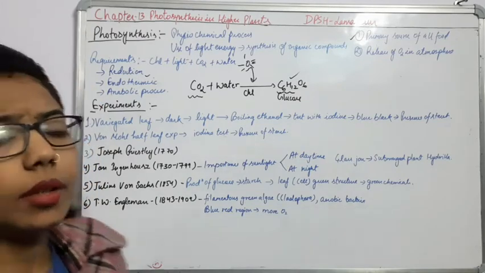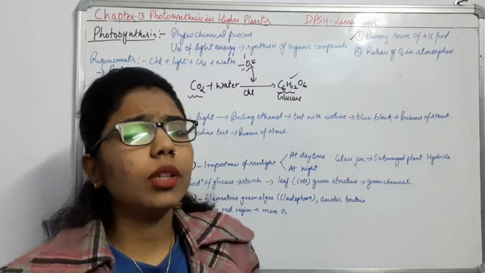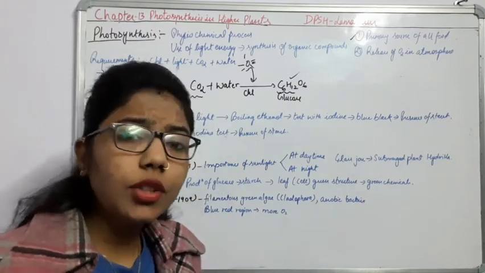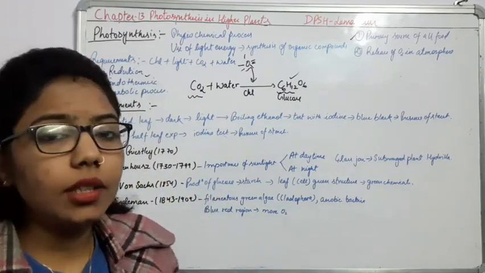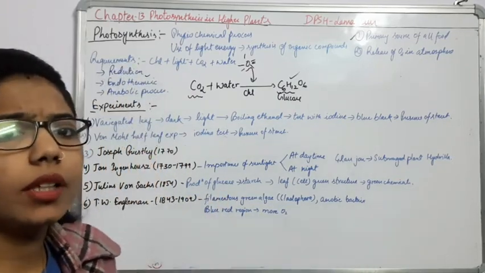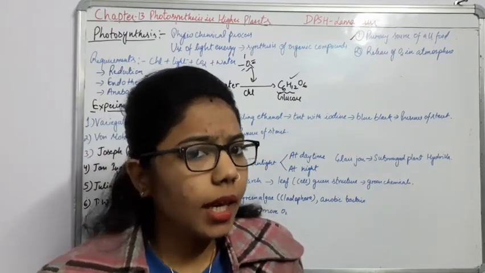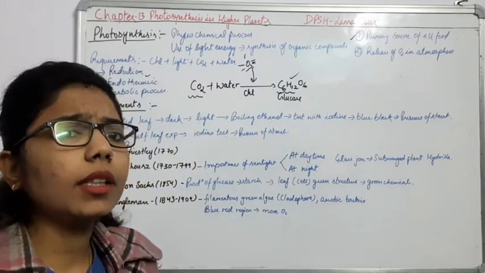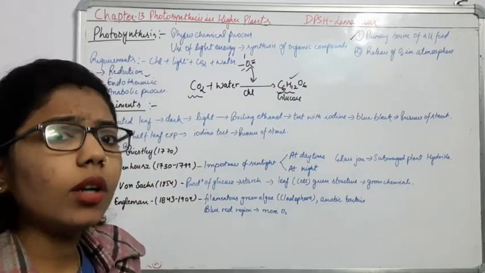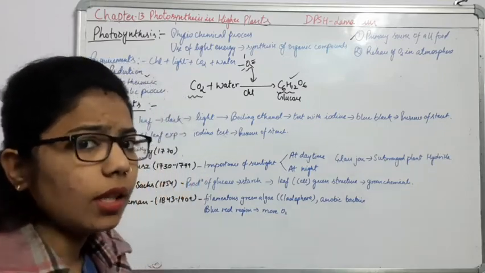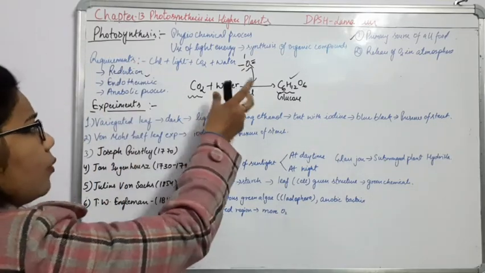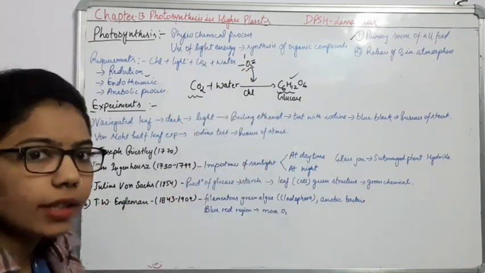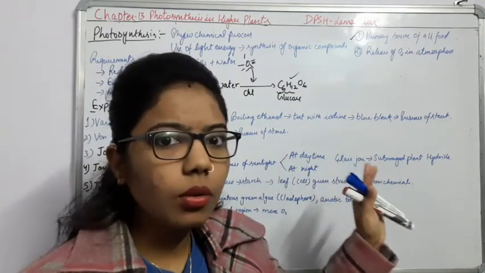Another one is the endothermic reaction. What do you understand by endothermic reaction? Endothermic reactions are those reactions which need energy from the outside. Two types of reaction, exothermic as well as endothermic. Exothermic are those which are releasing the energy, but endothermic reactions need the energy for this process to happen in a good form. So here we can say photosynthesis is an endothermic reaction. Why? Because it needs sunlight energy to produce the glucose here.